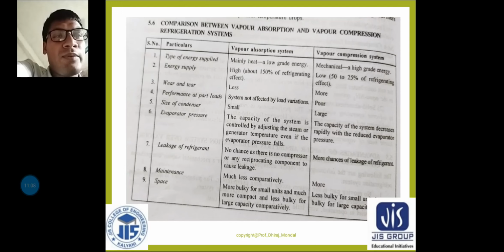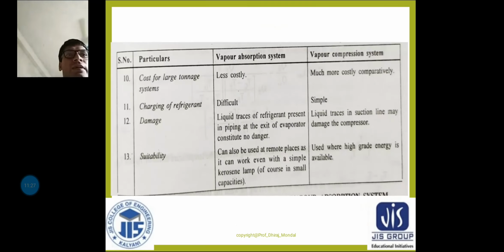So more space is needed, but in the case of the vapor compression refrigeration system it is less bulky for small units but more bulky for large capacity units. So the space required is less compared to VARS. Clear? Next, point number 10.